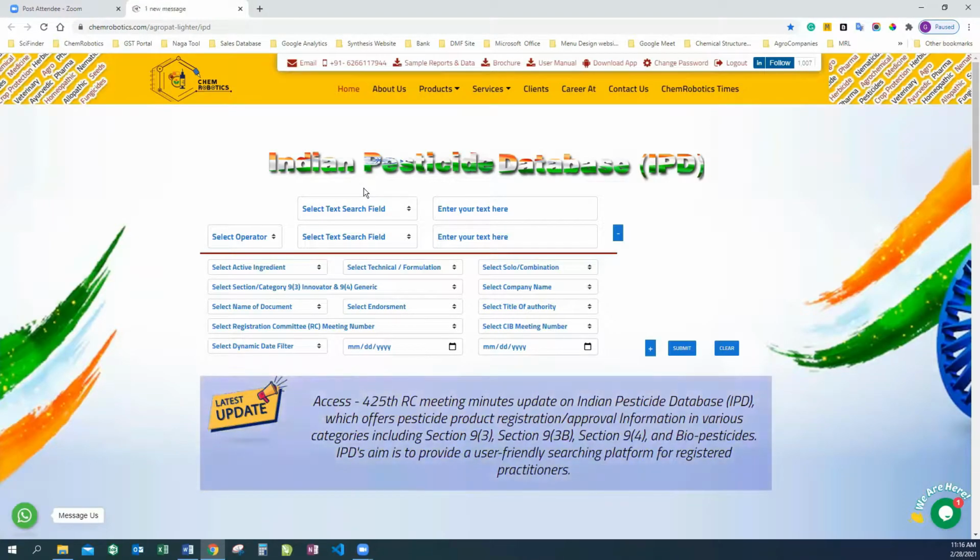The products registered under section 9.3 are the new molecules of technical with their formulation, technical import, and their renewal. The products registered under section 9.3b provide the licensing provisional registration information for newly introduced pesticides under section 9.3b of the Insecticides Act of 1968. Next we have the products registered under section 9.4, wherein we provide the technical indigenous manufacturer and the approved formulation indigenous manufacturer. The registration of biopesticides information under section 9.3b and 9.4 we are also providing herein.